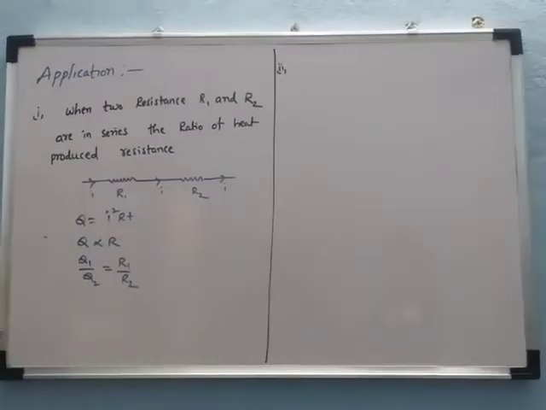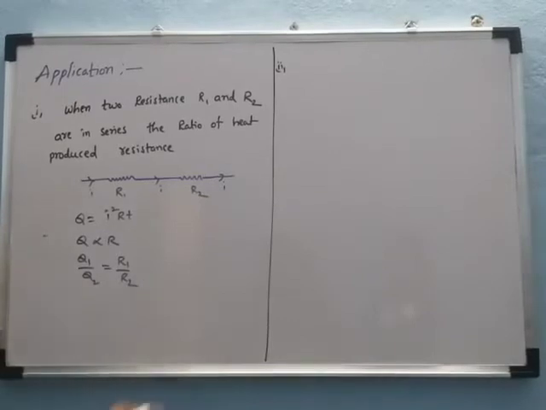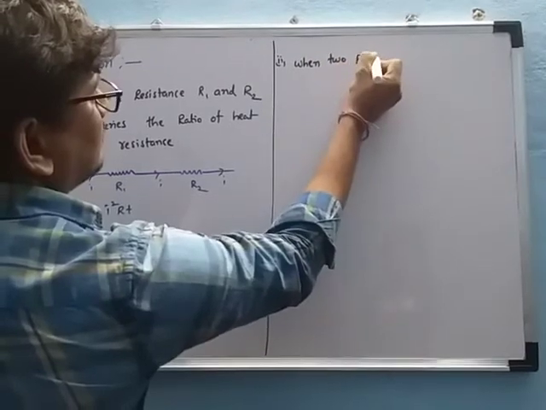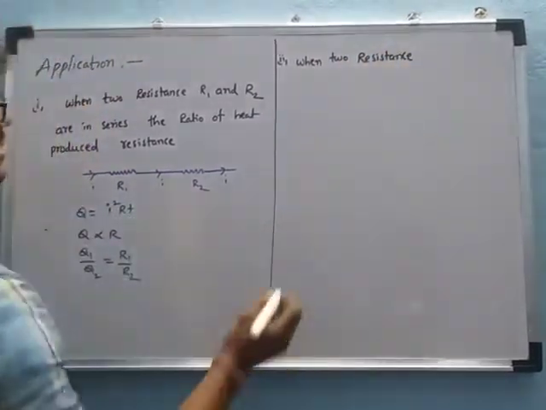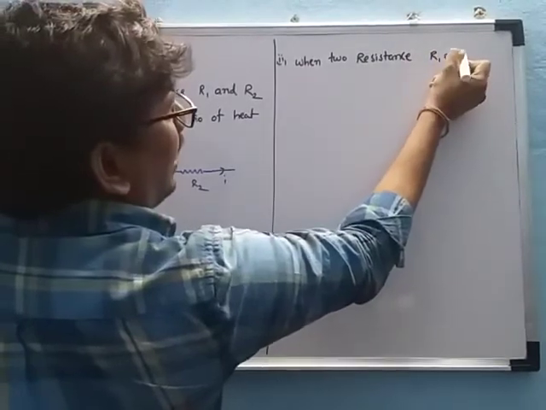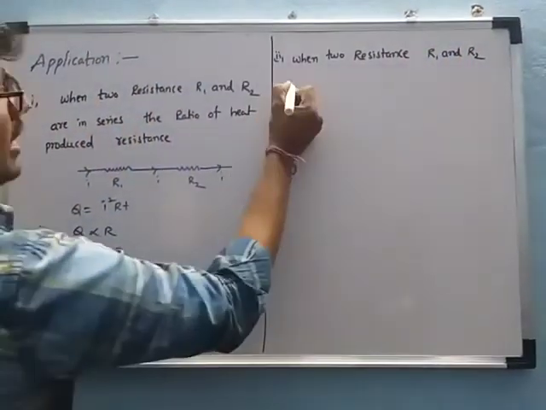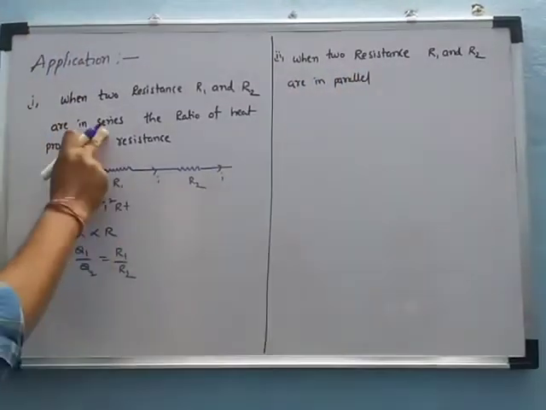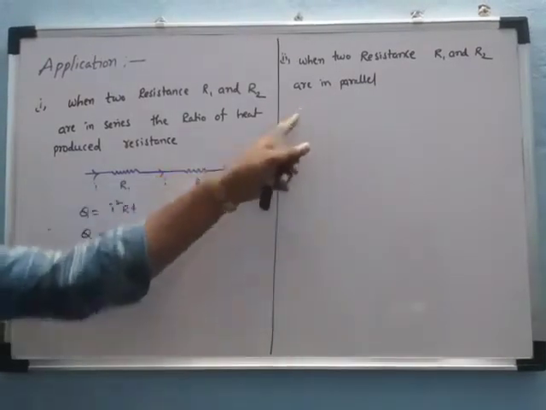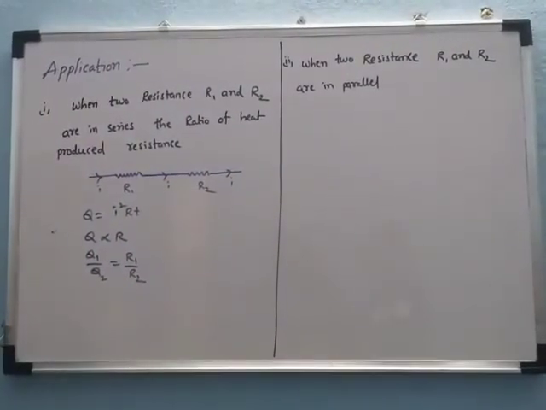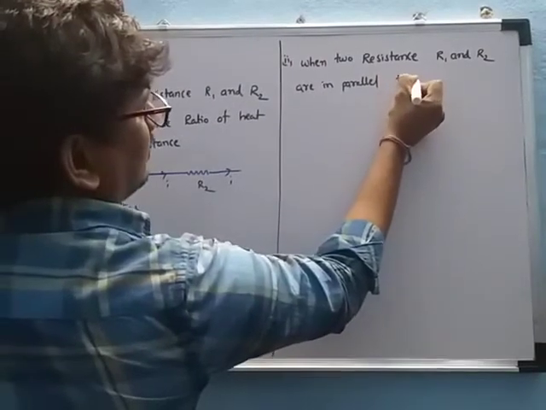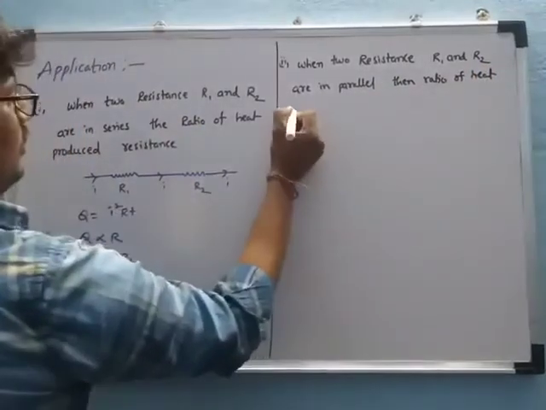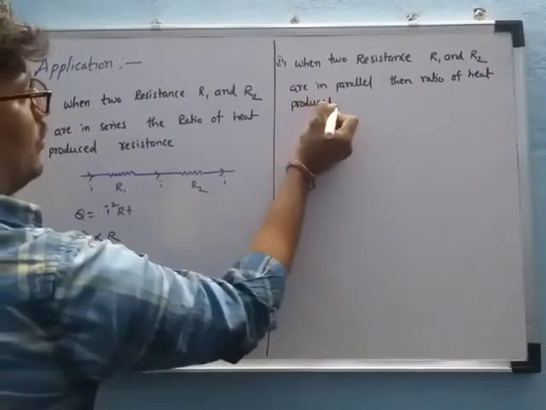The second application: when two resistances R1 and R2 are in parallel. Here we connected them in series; now we connect them in parallel. The ratio of heat produced